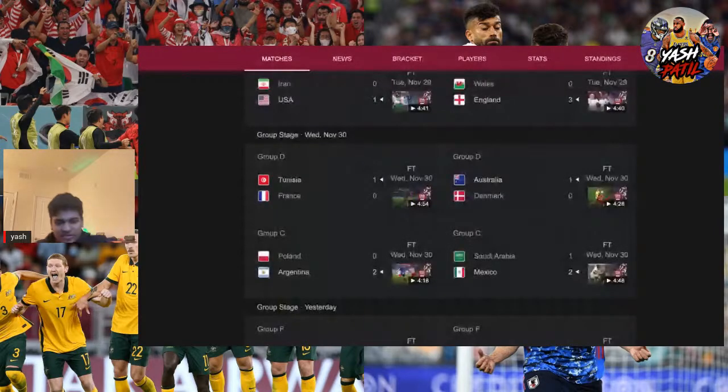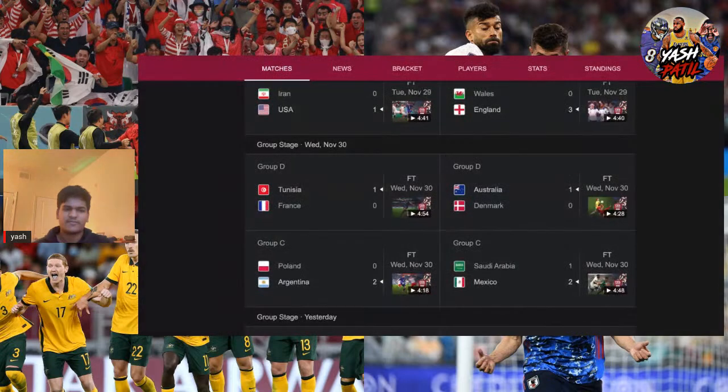But what we expected for the two teams to get out of this group was France and Denmark. Those are definitely the two best teams in the group. And Denmark, they got to the semifinals of the Euros last year, if you guys don't remember, and a lot of people had them as dark horses in the World Cup. They thought, oh, this is a quarterfinal team, maybe even a semifinal team. But no, Denmark loses to Australia.